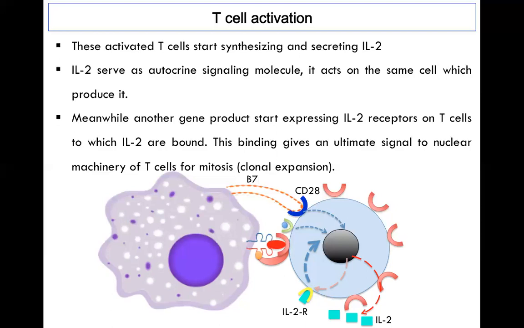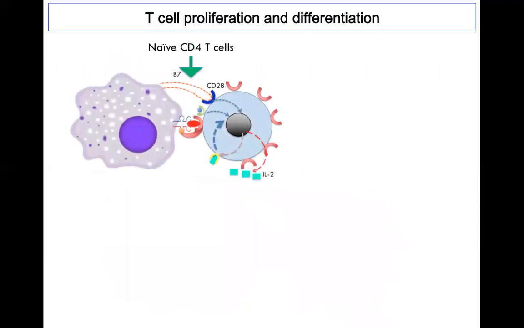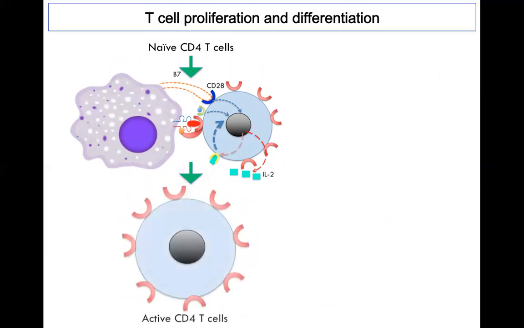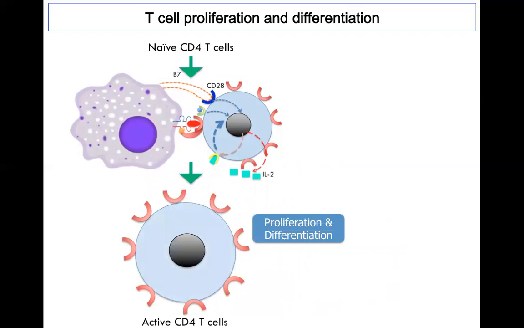During clonal expansion, this is a naive CD4 cell, and after both signal 1 and signal 2, these cells get activated. The activated T cells proliferate and differentiate to form many copies of effector T cells, as we can see here.